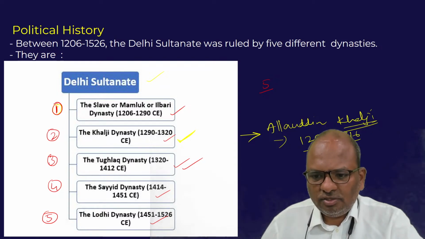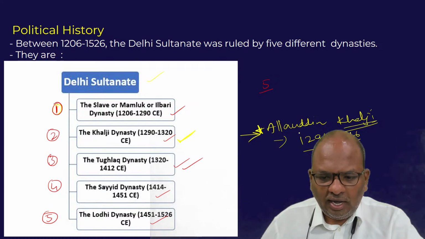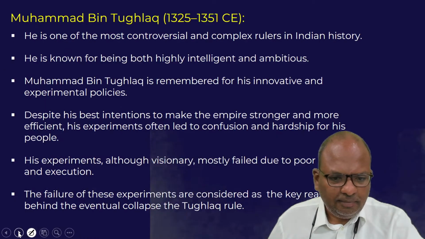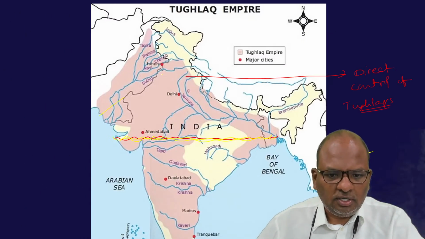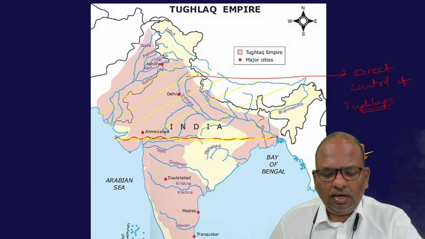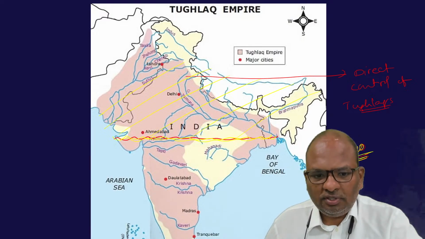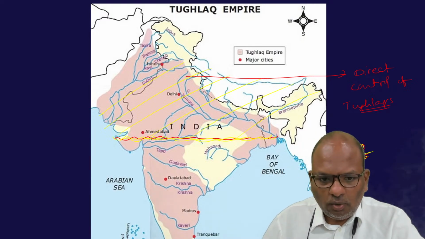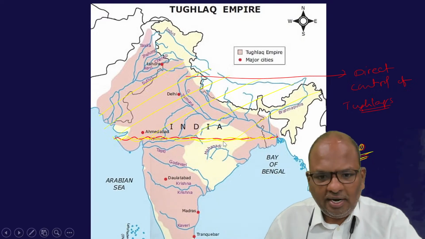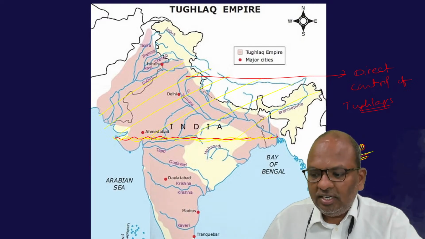It was during his time that most of the northern part of India came under the control of the Khaljis. Alauddin Khalji occupied the whole of northern India and brought it under the direct control of the Delhi Sultans.